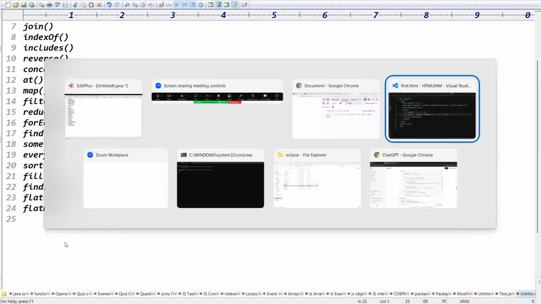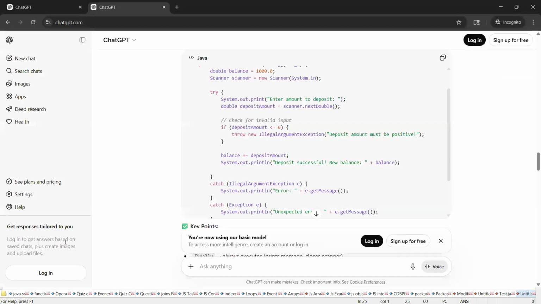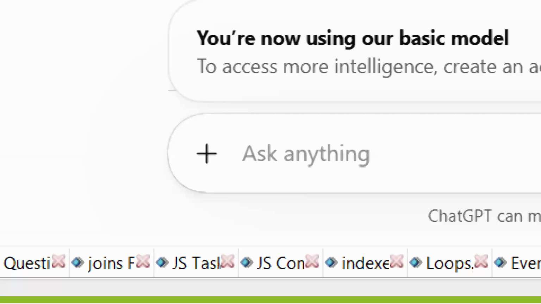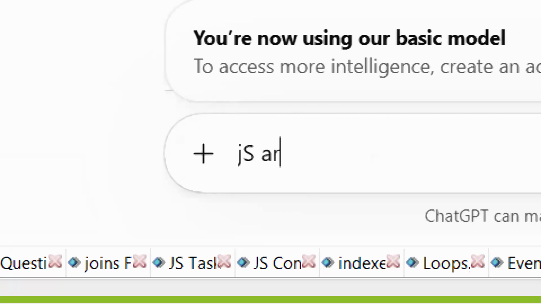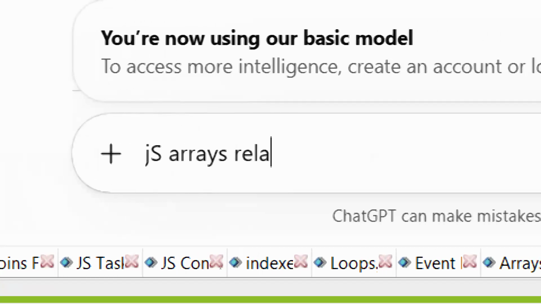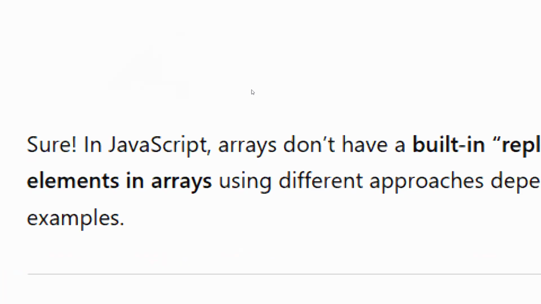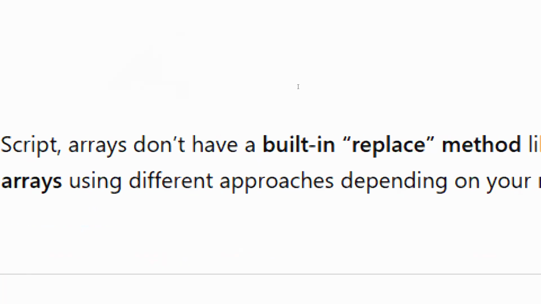Okay, let me do one thing. Let me ask ChatGPT about JavaScript arrays. JS arrays replace function. What replace function is there? Yeah, sure. In JavaScript, arrays do not have a built-in replace function.